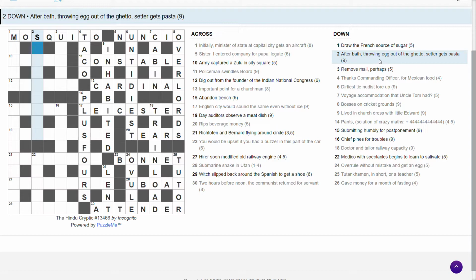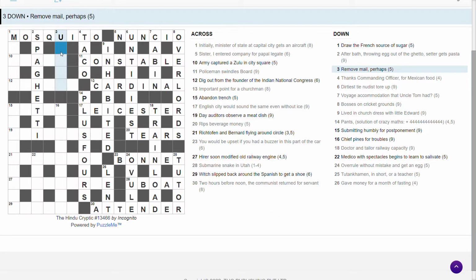After bath, throwing egg out of the ghetto, setter gets pasta. Spaghetti. Spaghetti looks likely with this word ghetto there, doesn't it? Let's write it in and have a look. So from the start, after bath, spa, throwing egg out of the ghetto. That's ghetto without O, because it looks a bit like an egg. Setter is I, it's incognito, talking in the first person. Pasta, spaghetti. Brilliant.